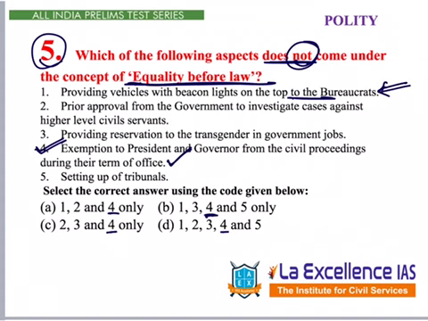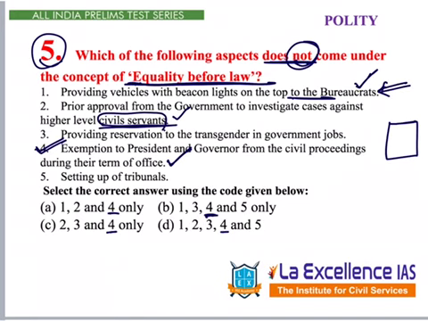So, this will not come under equality before law. So, this is correct. Second one, prior approval from the government to investigate cases against higher level civil servants. It means we are giving some privilege to them. Others, they are arresting without any permission, without any prior approval. But for these people, prior approval is needed. It means it is violating or it doesn't come under equality before law. So this is also correct for our question.